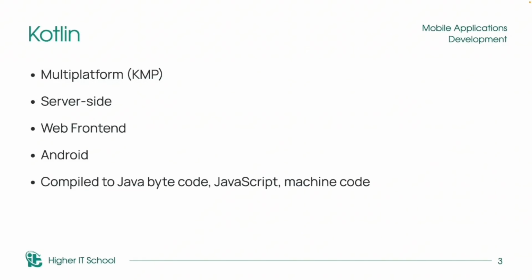Moreover, we can create backend applications with Kotlin, with Spring framework or Ktor framework, for example, like in Java. That's why it's a very popular language. Ktor is lightweight and flexible, and it's built with Kotlin and coroutines. Then we can use Kotlin for front-end in the web, because we can write front-end code in Kotlin and compile it to JavaScript. So it can run everywhere JavaScript runs, for example, in the browser.